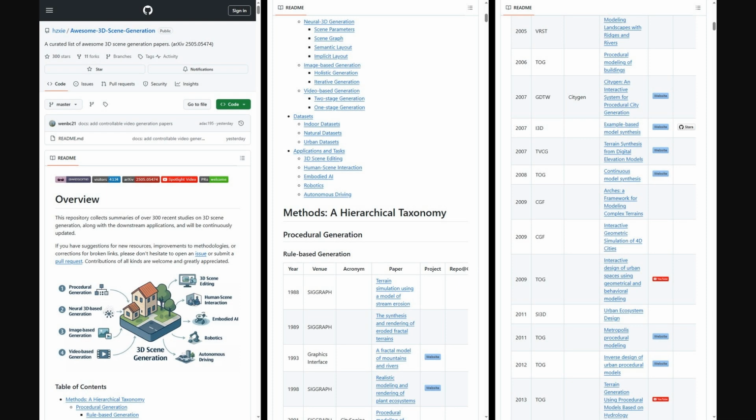And speaking of resources, the authors have also put together a fantastic GitHub repository to accompany this survey. It's essentially an awesome list, which is a curated collection, in this case, of over 300 recent studies in 3D scene generation. They've included summaries and links, all neatly organized for easy browsing, if you want to dive deeper into